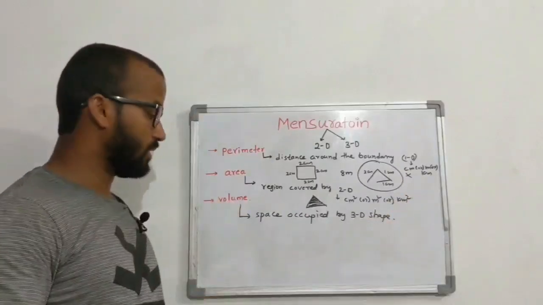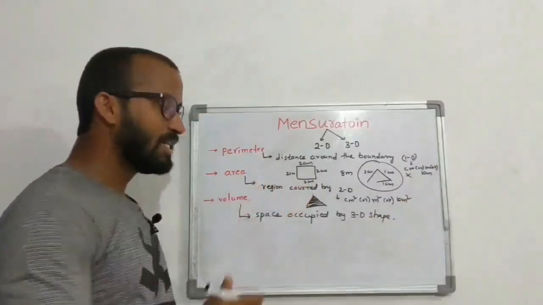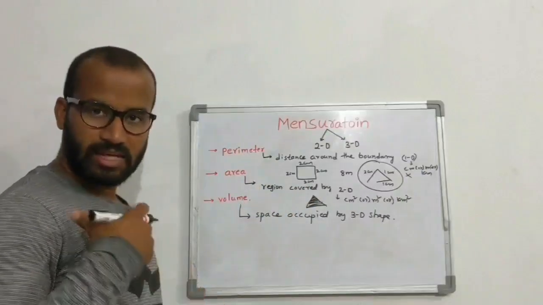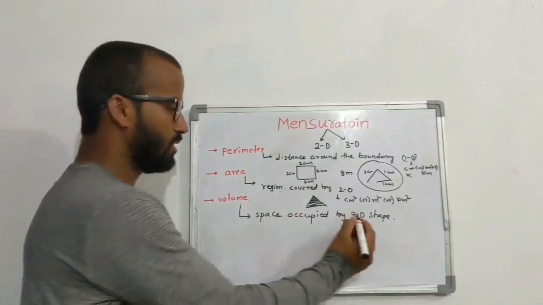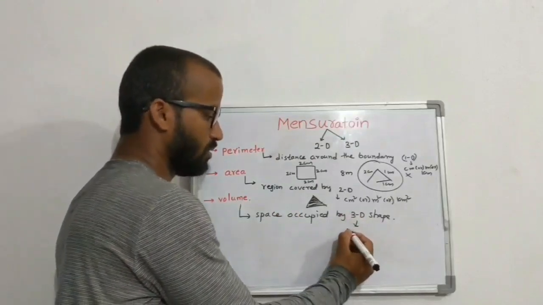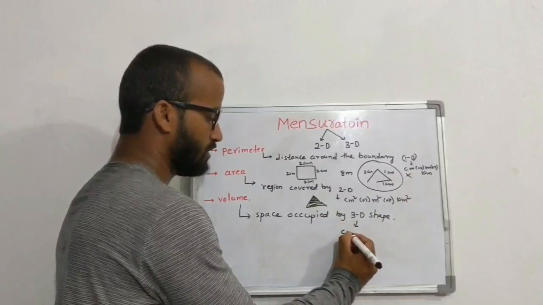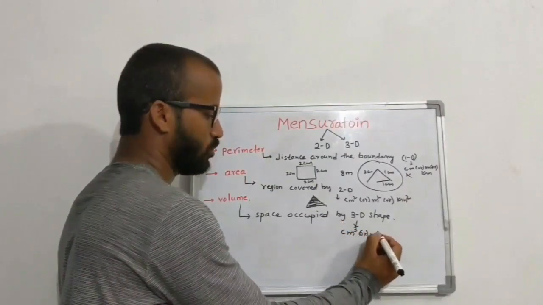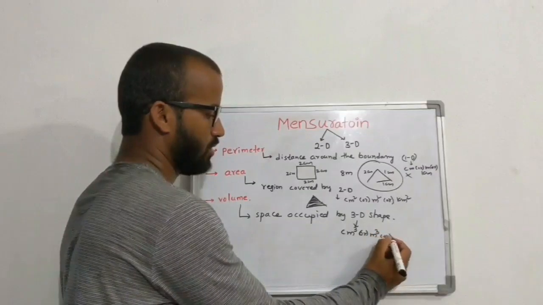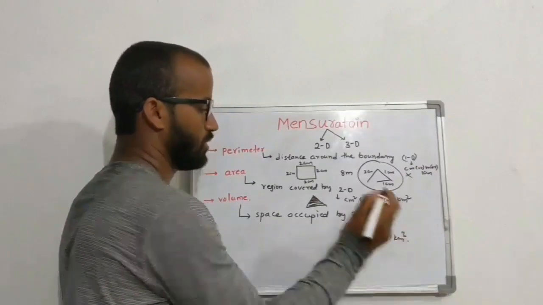Then volume, space occupied by a 3D shape. I am a 3D object, I also occupy some space. So units will be centimeter cube or meter cube or kilometer cube.